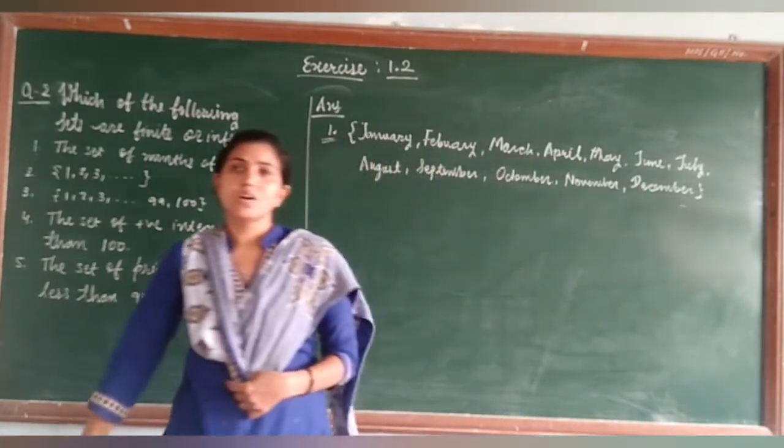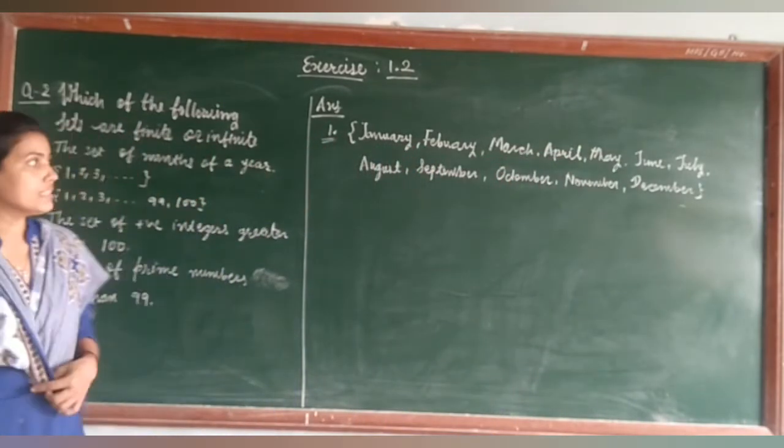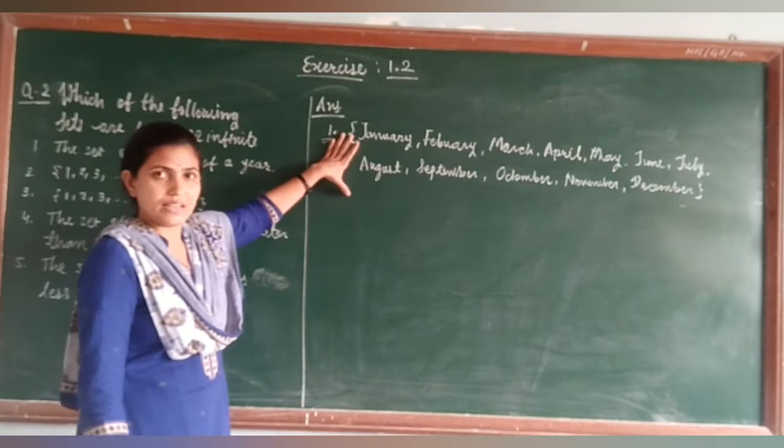These are the months of the year, and you can see here this set is limited.